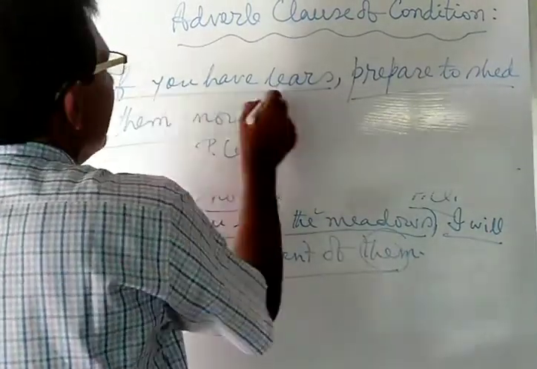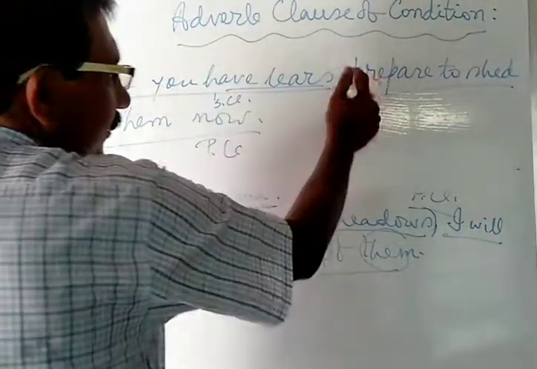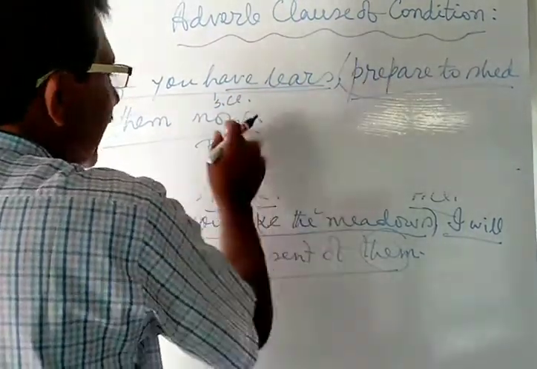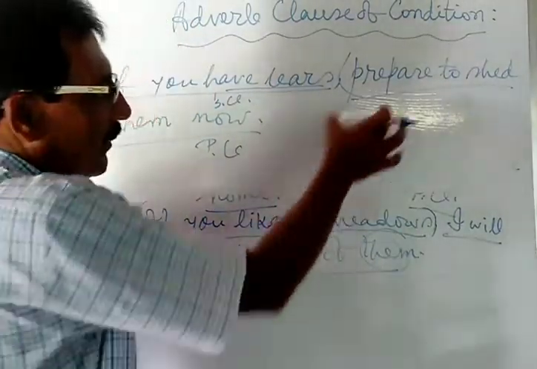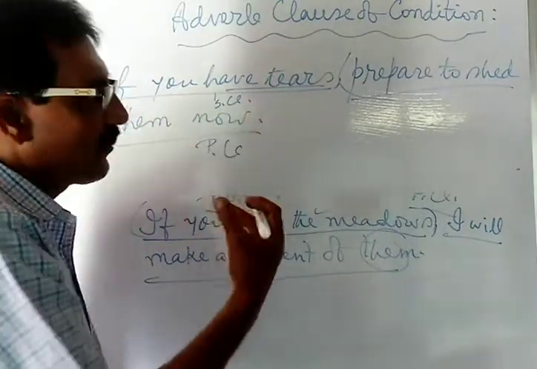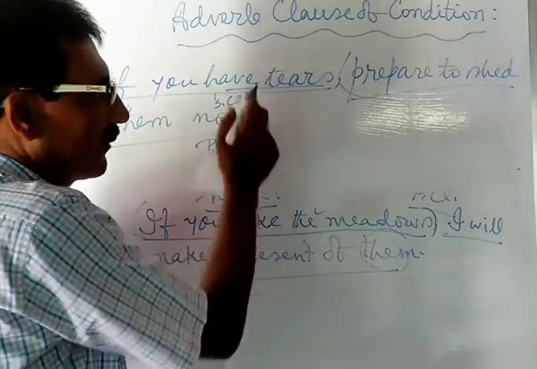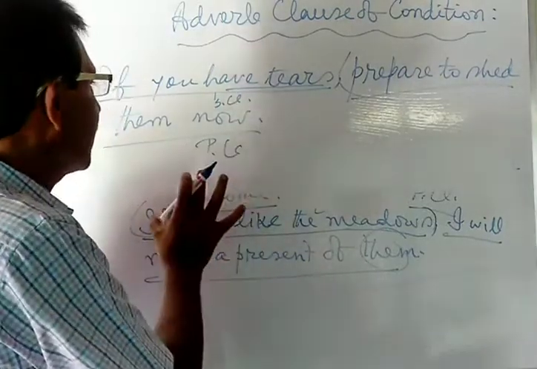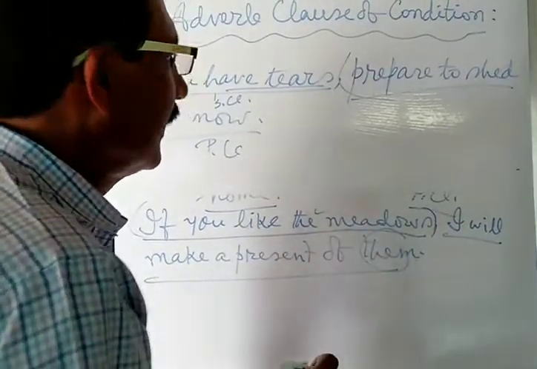And here, if you have tears, this is the subordinating clause. Here, this principal clause is used in the imperative sense. Prepare to shed them. Them means tears. If you have tears in your eyes, prepare to shed them. Prepare to shed the tears if you have them in your eyes. That is the sense.